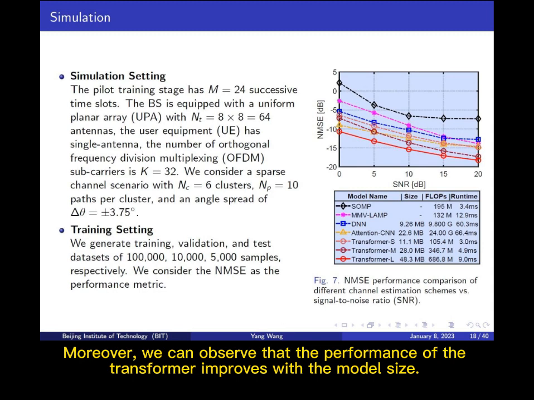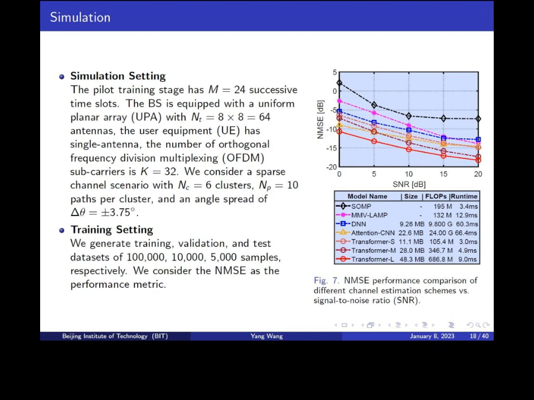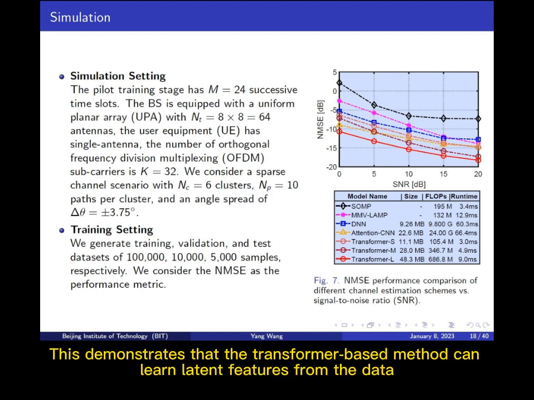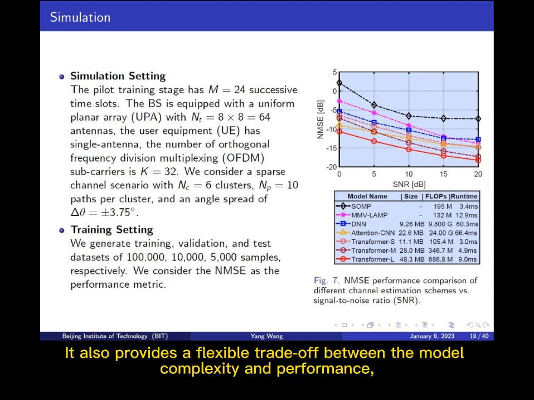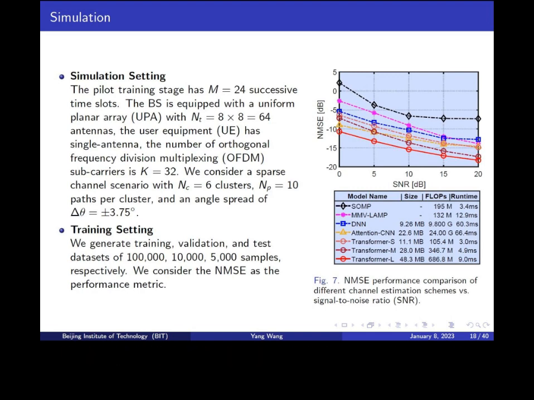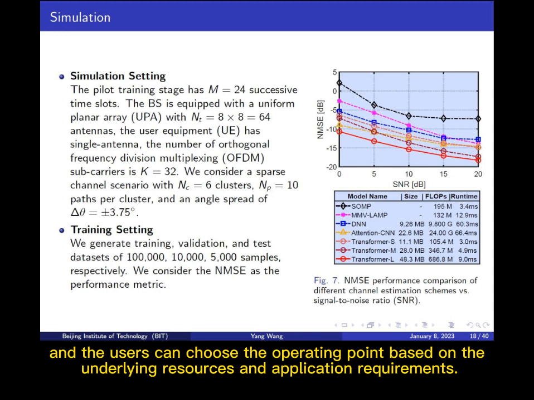Moreover, we can observe that the performance of the transformer improves with the model size. This demonstrates that the transformer-based method can learn latent features from the data more effectively to achieve better channel estimation accuracy with less pilot overhead. It also provides a flexible trade-off between the model complexity and performance, and the users can choose the operating point based on the underlying resources and application requirements.